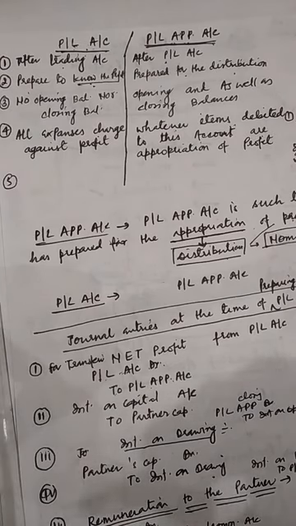Under the PL account there are no opening or closing balances. Under the PL appropriation account, both opening and closing balances will be there. Next difference: all expenses are charged against profit under the PL account, and under the PL appropriation account, whatever items we debit are for the appropriation of profit, meaning where we will use that profit and in which terms. Getting all? This is the basic difference between PL account and PL appropriation account.